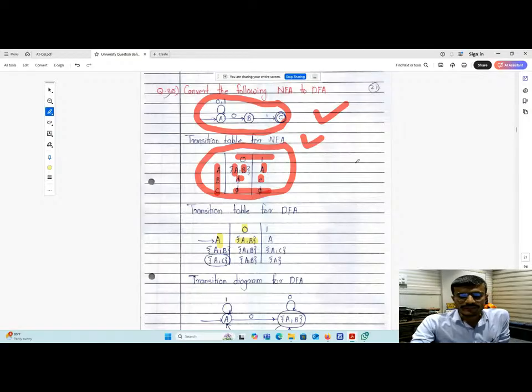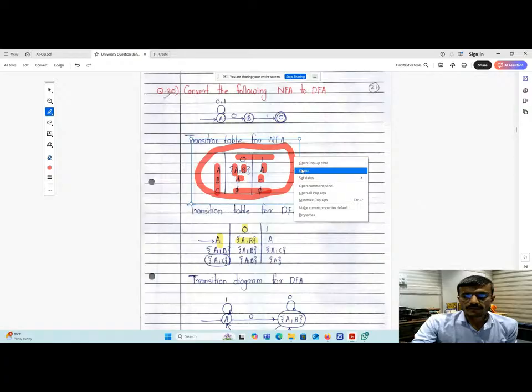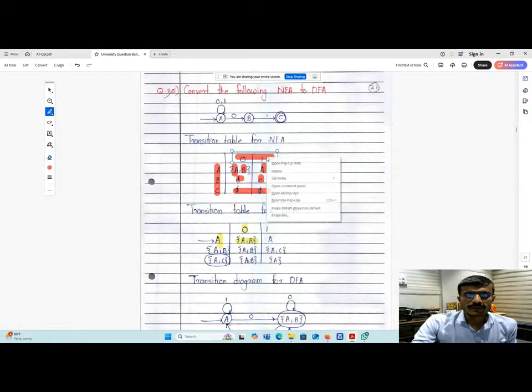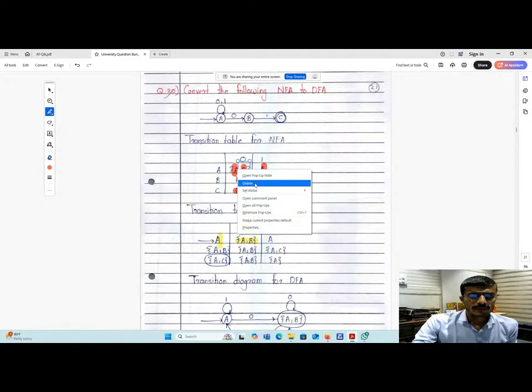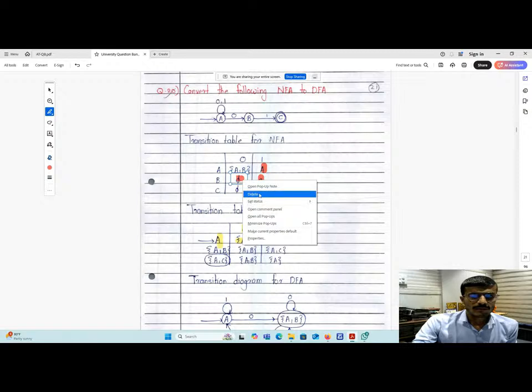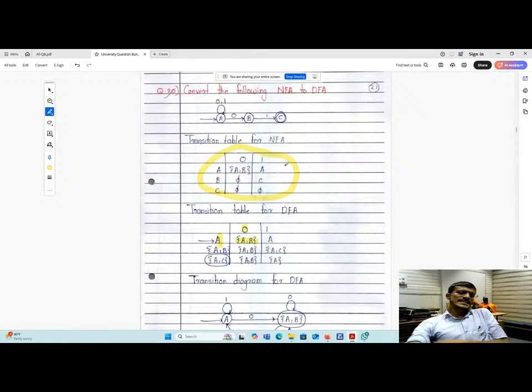Now see here. So, okay, fine. So now this is the NFA, and we have drawn the table for this NFA. That is the table for the NFA. There should not be any difficulty. Now, by using this NFA table, we have to go for the DFA.